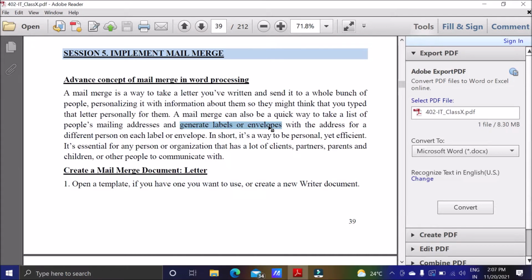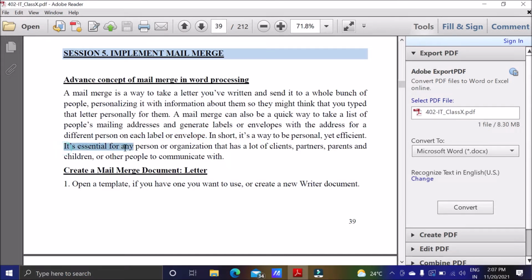You have the address of all the people to whom you have to send it. So you can use their mailing addresses and you can create either a label and paste the label, or you can directly print the envelope with the address for a different person on each label or each envelope. So in short, we can say it is a way to be personal and yet efficient. Very fast we will be able to do this.